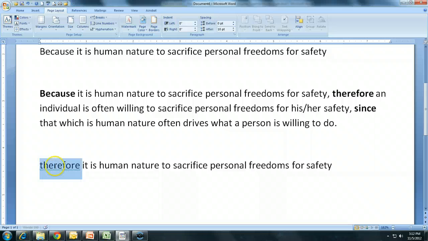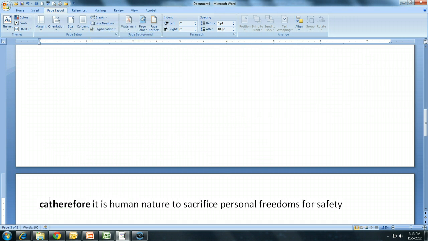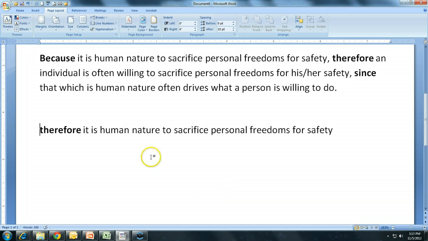Uncapitalize that because I'm in the middle of the sentence. Now all I need to do is come up with some support for this new claim. It is human nature to sacrifice personal freedoms for safety. Why is it human nature to sacrifice personal freedoms for safety? Why is this true is what I need to look for. I think I'm going to say this is true and kind of argue it inductively by saying because, oh, here we go again. Here we go.